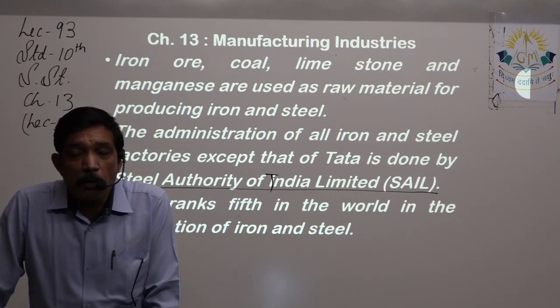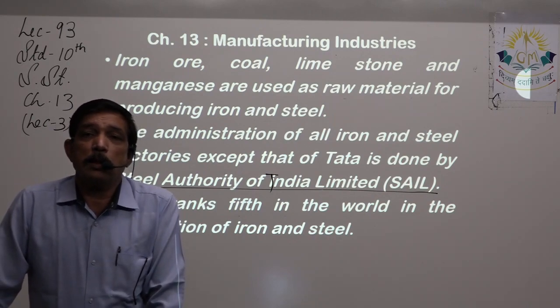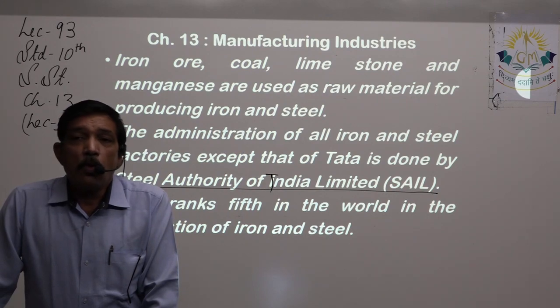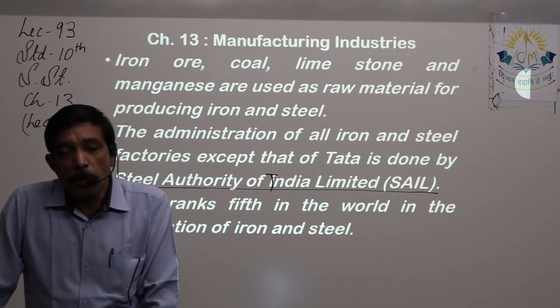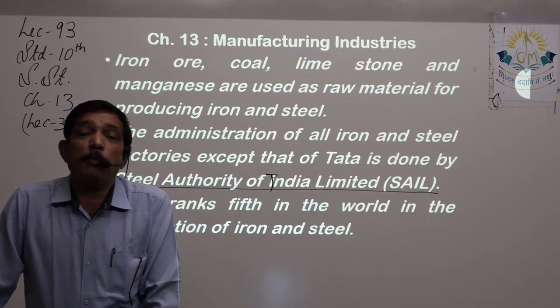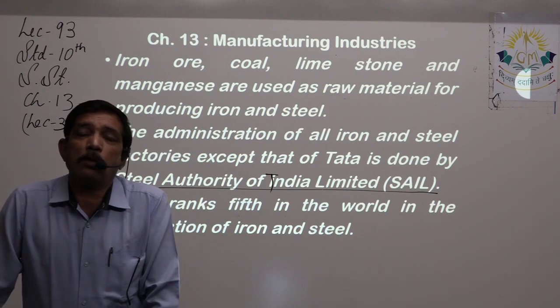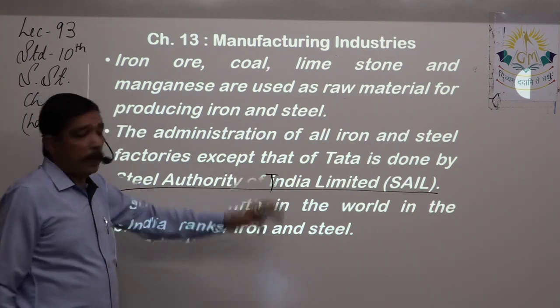Now we have already discussed in the previous lectures that Tata Iron and Steel Company, that is TISCO, owns quite large mine areas personally, that is, the company owns it. And after we got independence, another authority was set up, that is Steel Authority of India, that is SAIL.